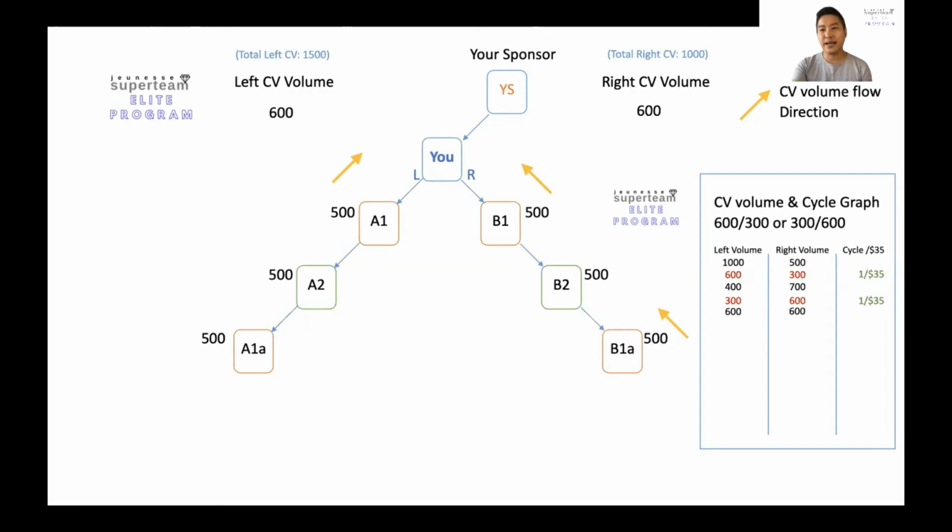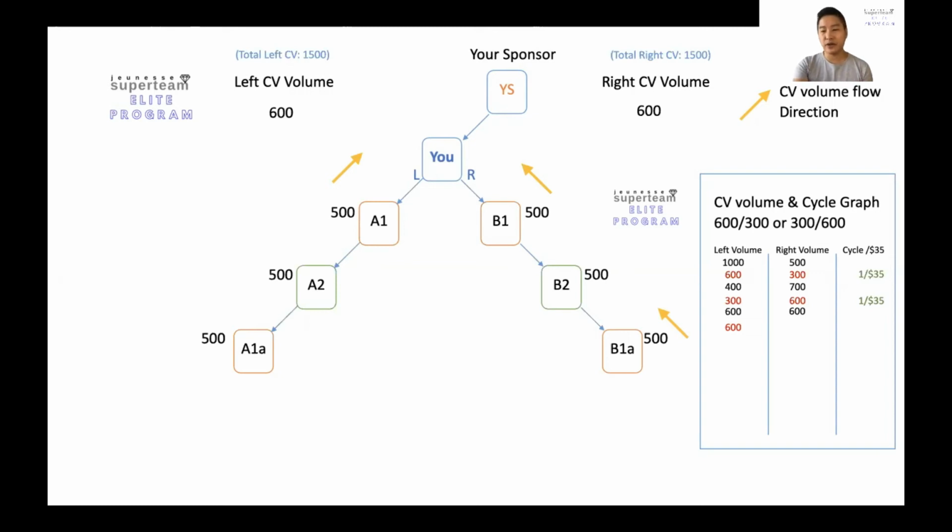So by doing that, your total volume now is also 1,500 points on the right hand side. So now the computer actually senses that you can do a deduction as well, in terms of changing the points into this bonus, which is a cycle bonus. So what happens is the computer itself will take the stronger of the 600, which is the one that actually accumulated first.